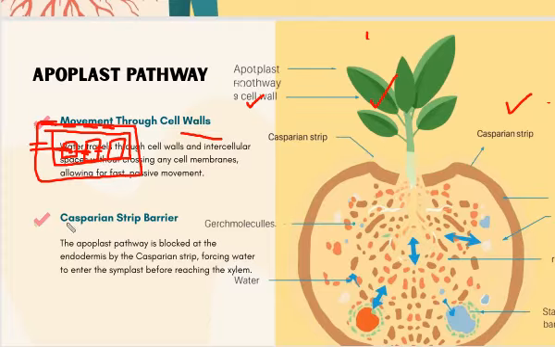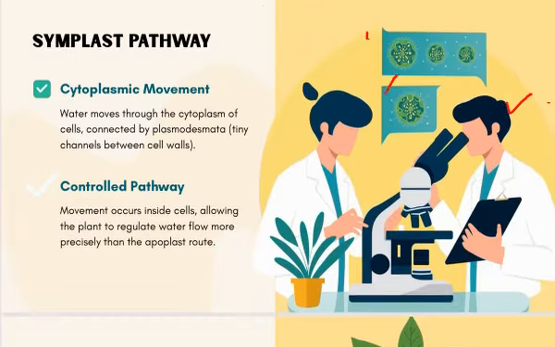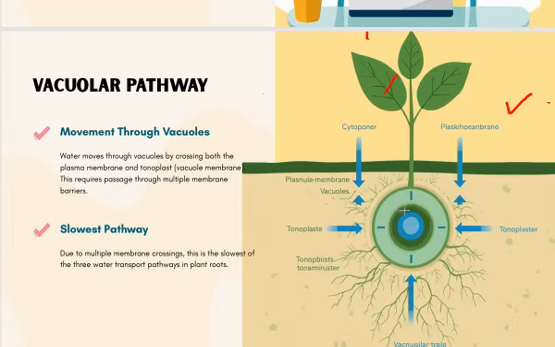Keep in mind that they're going to ask what the Casparian strip is, or what the role of the Casparian strip is in the apoplast pathway. In the symplast pathway, we have to learn about the plasmodesmata, and in the vacuolar pathway we need to learn about the vacuoles, how water moves through the vacuole by crossing both the plasma membrane and the tonoplast. Tonoplast is basically the membrane of the sap vacuole. This is basically the vacuolar membrane, and that vacuolar membrane is called the tonoplast.